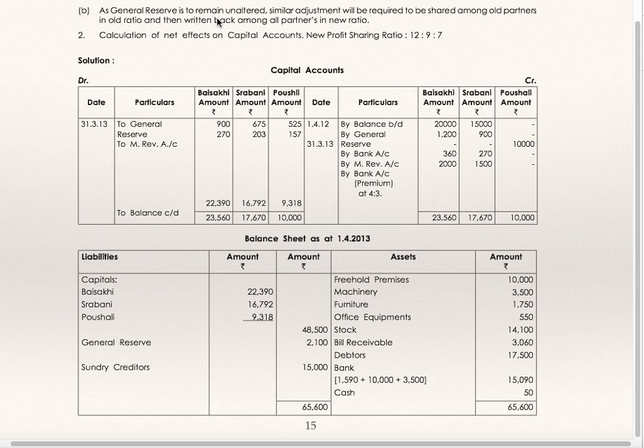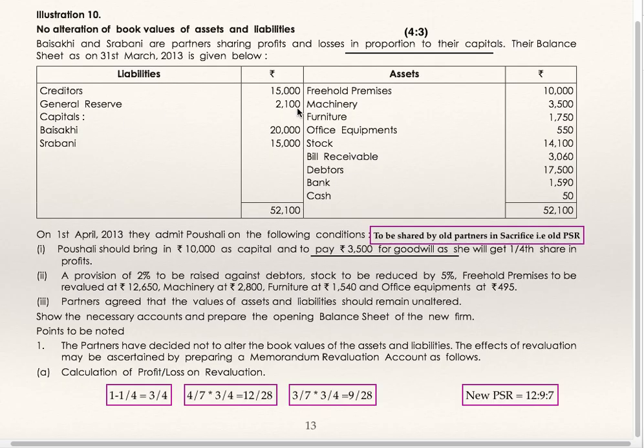As general reserve is to remain unaltered, a similar adjustment will be required: it is to be shared among old partners in the old ratio and written back among all partners in the new ratio. We have already seen the new profit sharing ratio, 12 is to 9 is to 7. See in the balance sheet, general reserve is also there.